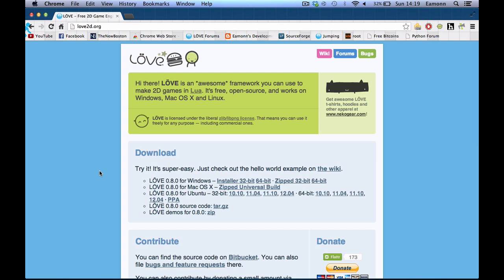Or if you were to use something like libgdx for Java or Pygame, even though LÖVE is based on SDL, and Pygame is just a wrapper for SDL for Python, it is a lot harder. But LÖVE does a lot of stuff for you. It's not just a wrapper for SDL, it's like a complete other framework. And it makes everything so easy.